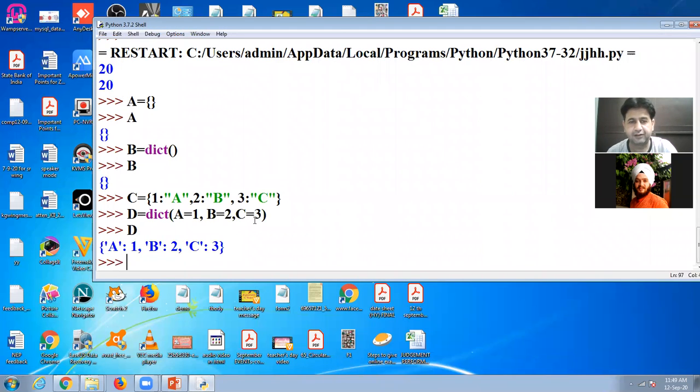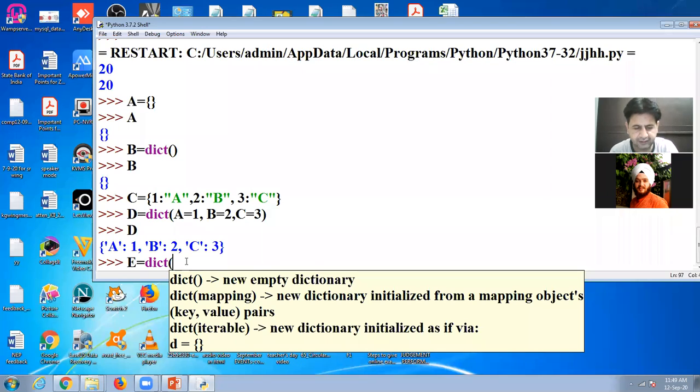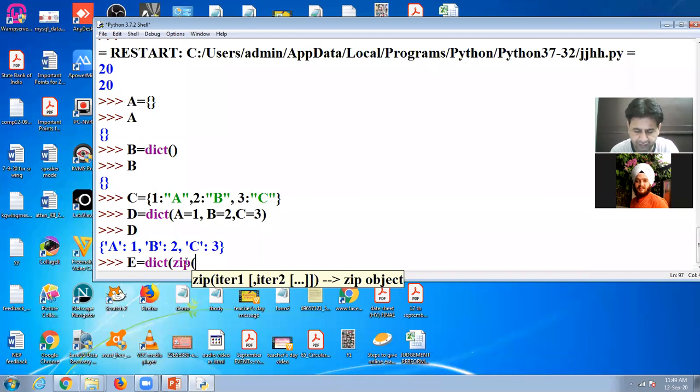Another method to declare a dictionary. Look at here. Inside that, you will use a zip function, and in this zip function we give the different values.